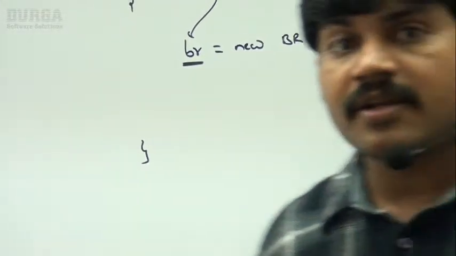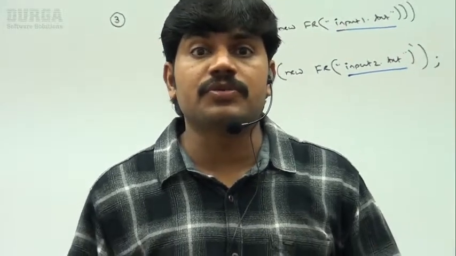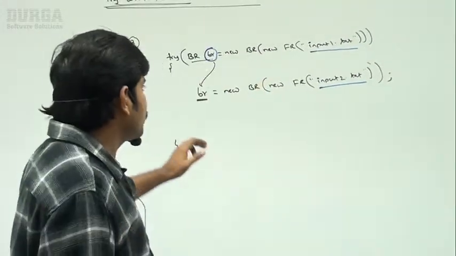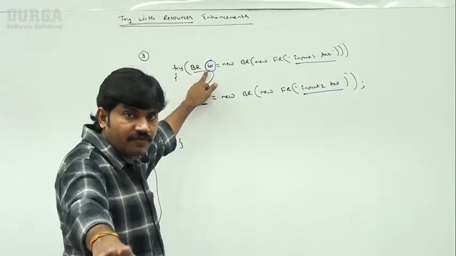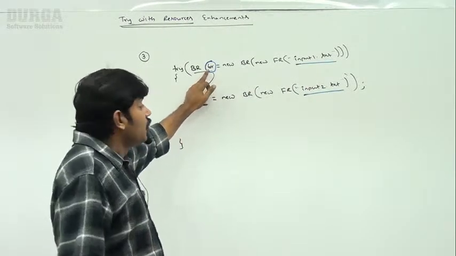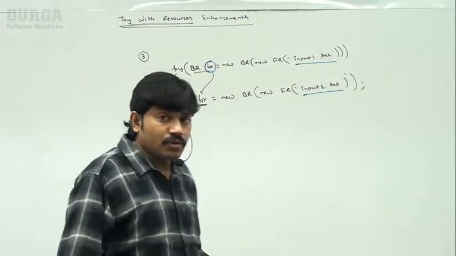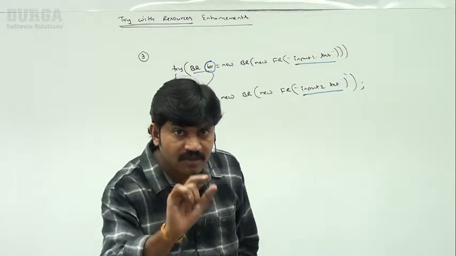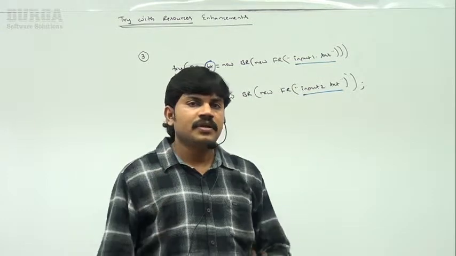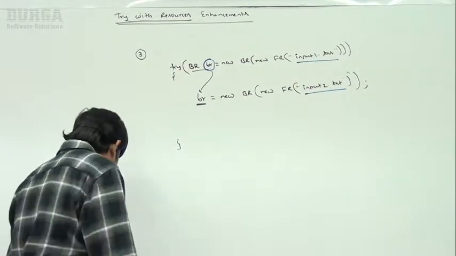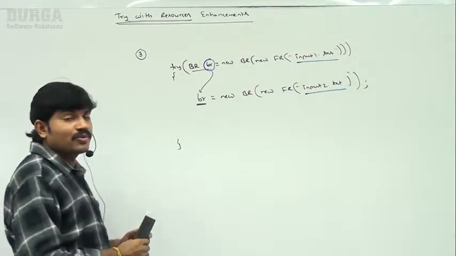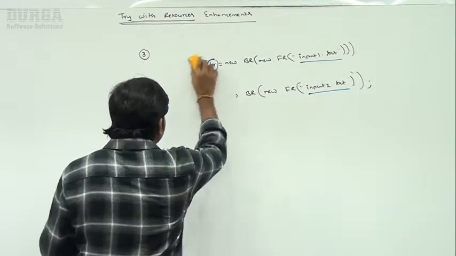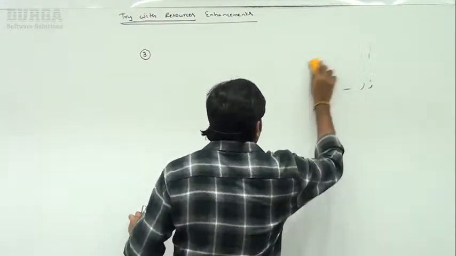So the important conclusion here is that resource reference variables are implicitly final or effectively final. Within the try block, we are not allowed to perform reassignment. Clear? I hope up to this is the third important conclusion. Next, one more conclusion is there. It is also a bit important, so take special care.